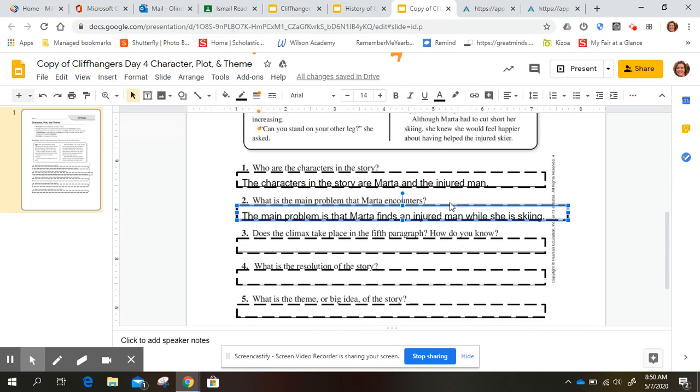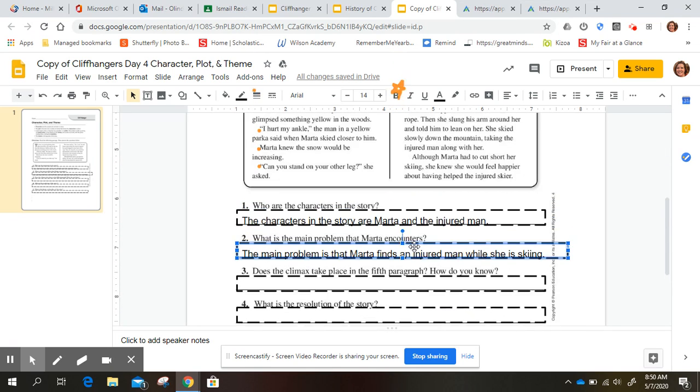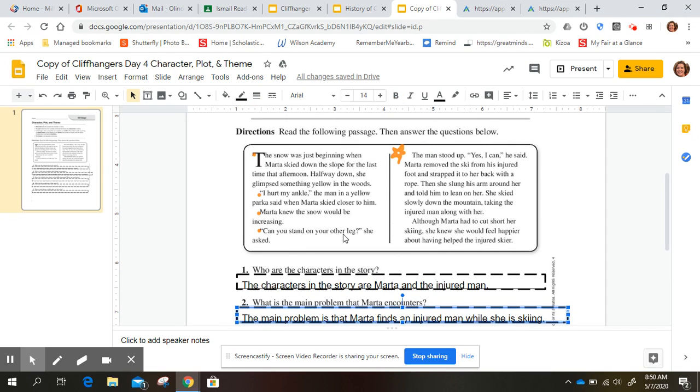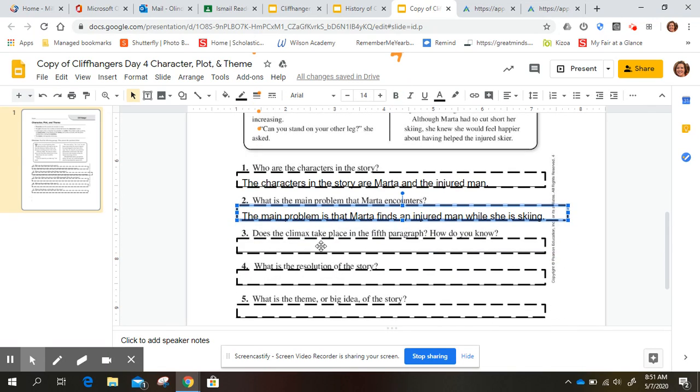And so when it says, does the climax take place in the 5th paragraph? I would say yes, because it says, can you stand on your other leg? And that's, she asked, and it says the man stood up. Yes, I can. So before we read to the next part, we were all hoping, I hope he can stand up, because if he couldn't stand up, she wouldn't have been able to help him down the mountain. All right, does the climax take place in the 5th paragraph? Yes.